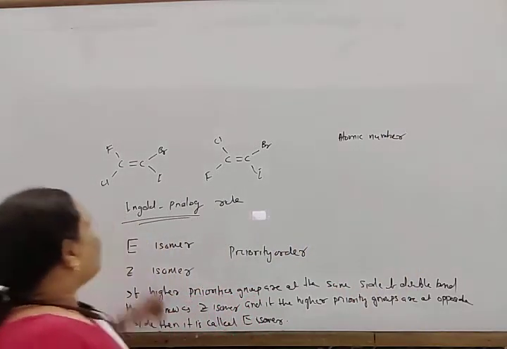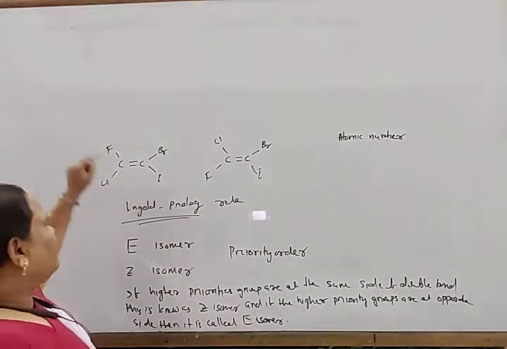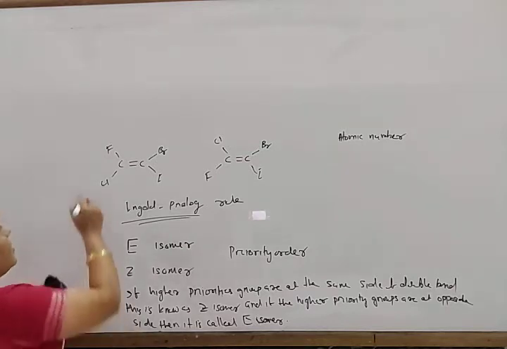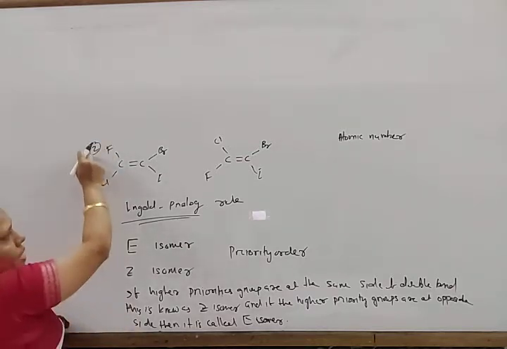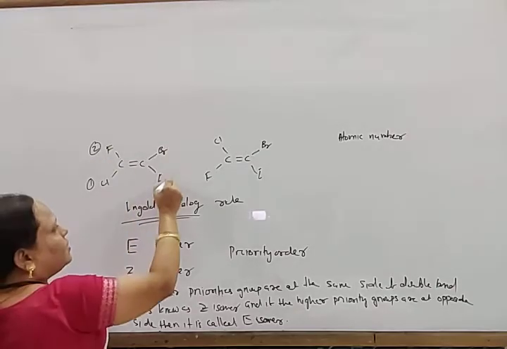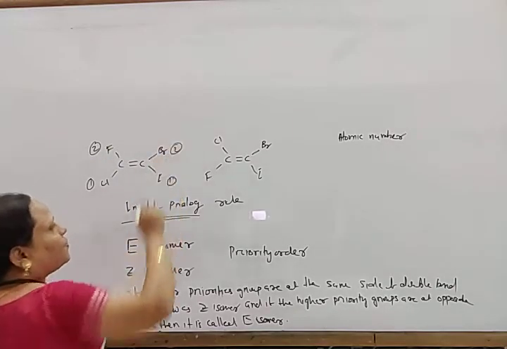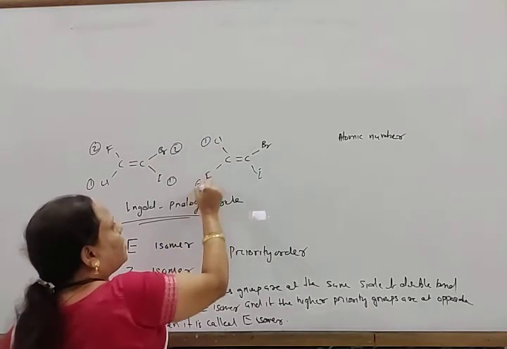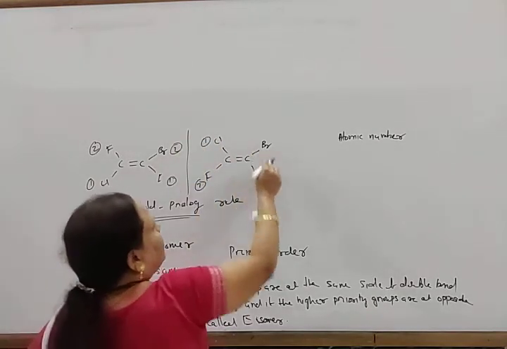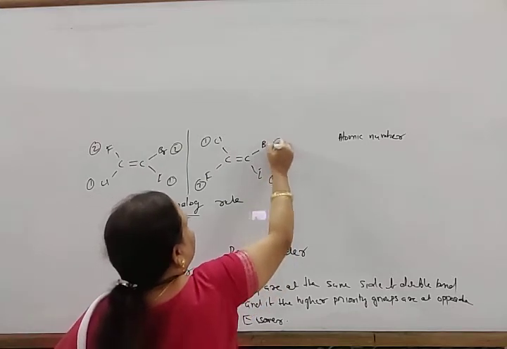For example, look at fluorine, chlorine, bromine, iodine. Chlorine has higher priority than fluorine, so this has priority 1 and this has priority 2. Between iodine and bromine, iodine has priority 1 and bromine has priority 2.